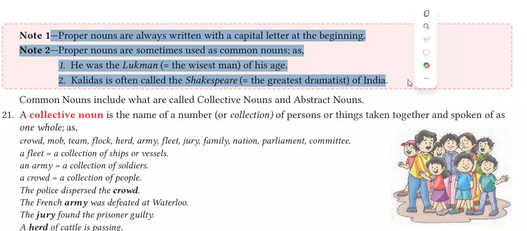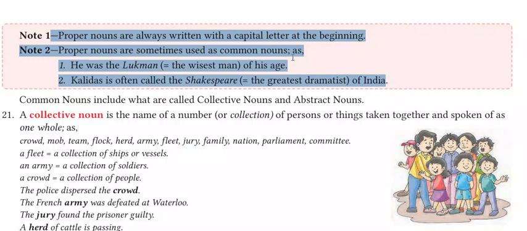So remember this. Most of the students make mistakes when it comes to writing. Even they do not capitalize the initial letters of their own names. So how can they write correctly if they neglect such a basic rule of writing or punctuation? And the second thing in this note is that proper nouns are sometimes used as common nouns.